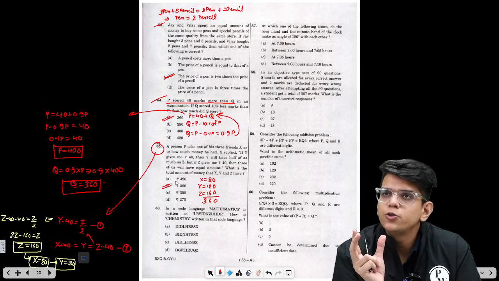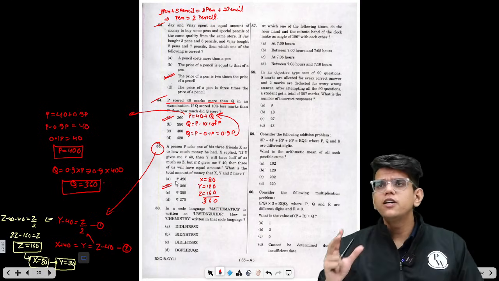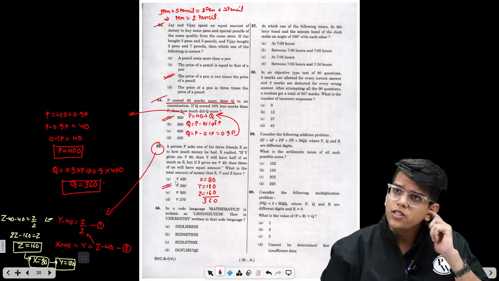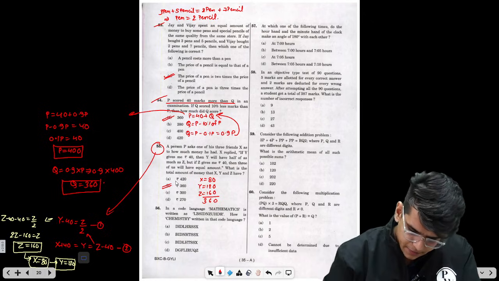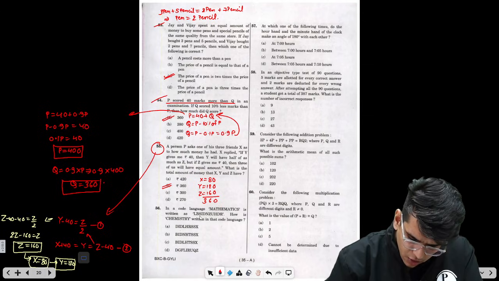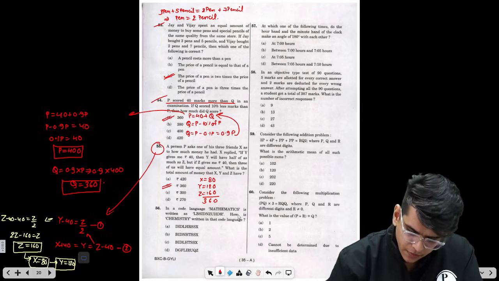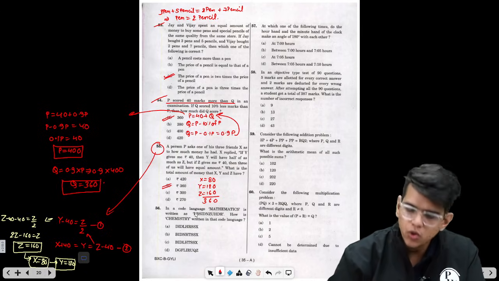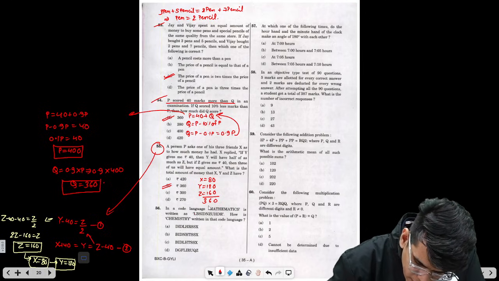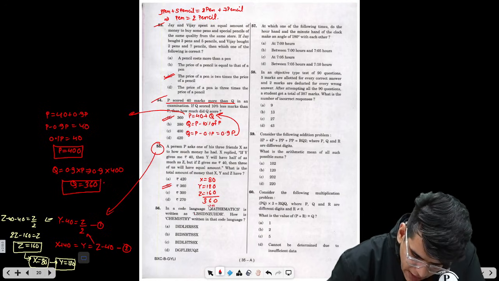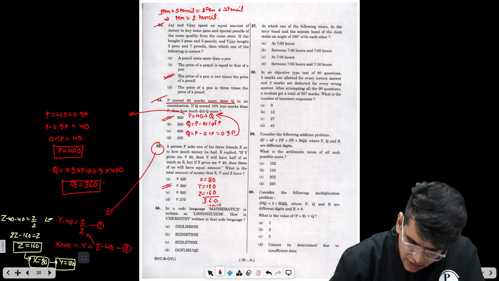So first of all, you should know how to convert these word problems into equations. If you are able to convert these to equations, you will solve these questions very easily. Now, if you see, mathematics is written as this. How is chemistry written in the code language? So M is related to L. When you do minus 1 in M, you will get L. A is related to B by plus 1. So a plus 1 equals b, then minus 1, then plus 1, and the equation is going like this.